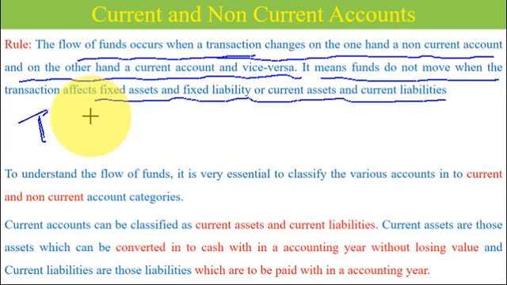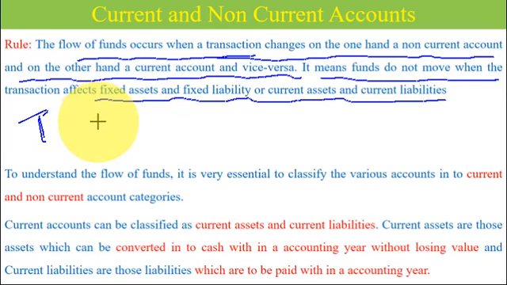That should be clear. This rule is very, very important, because when the transaction involves both current accounts or both non-current accounts, then there is no flow of funds. If the transaction involves one current account and another non-current account, that means there is a flow of funds. Let's take an example, machinery purchased for cash.